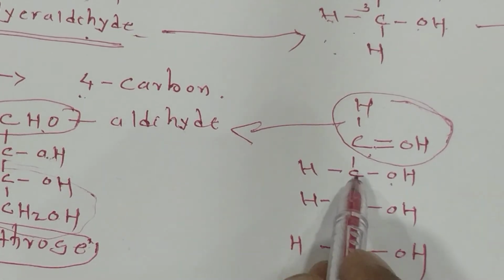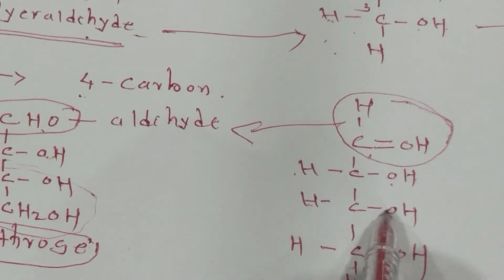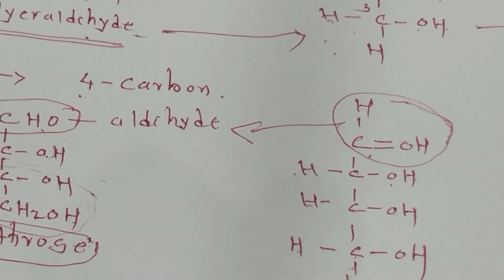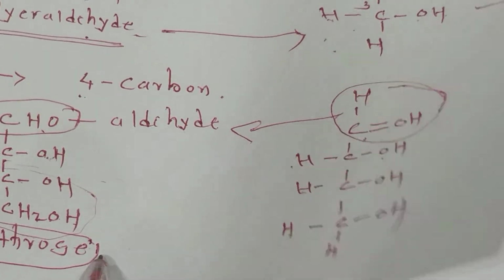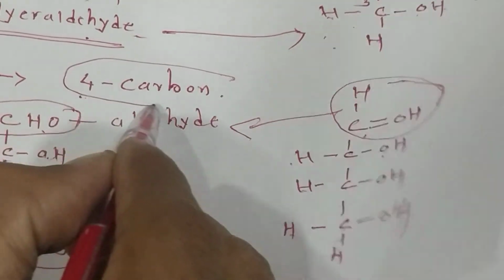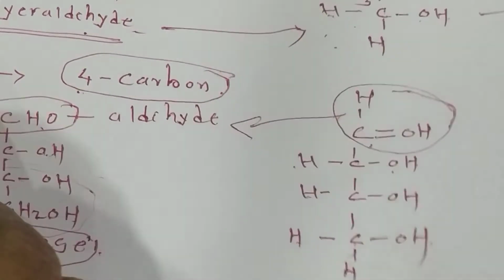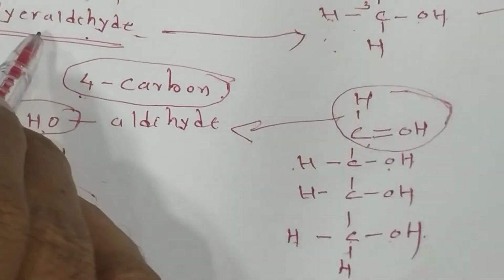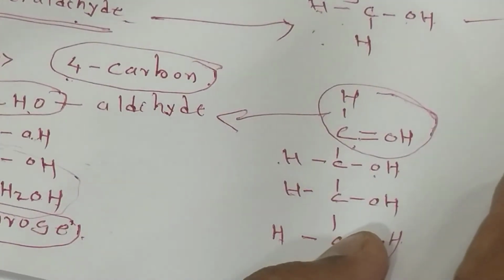COH, H, HCOH, HCOH, CH2OH. The name of such a compound is erythrose because it contains 4 carbons. That's why it's called a tetrose. Erythrose is an example of a tetrose. The triose example is glyceraldehyde. The next examples may be asked in the examination. Just remember the names of such compounds: triose, tetrose.